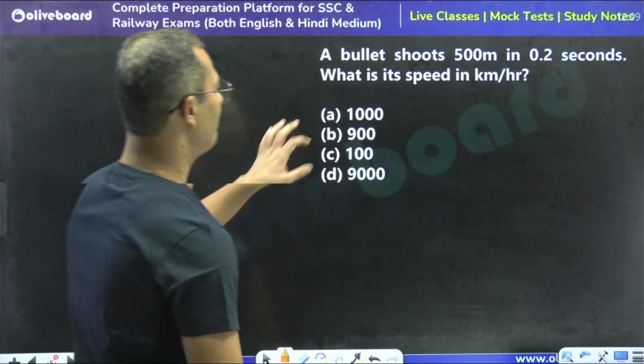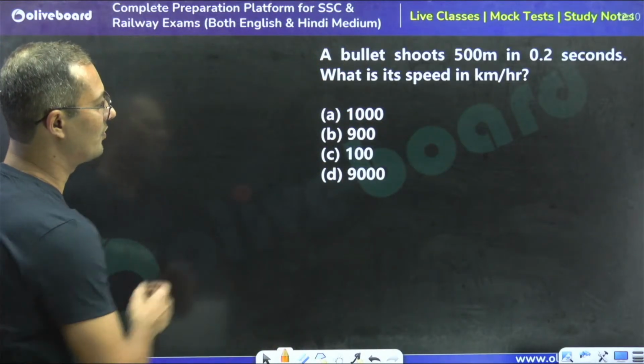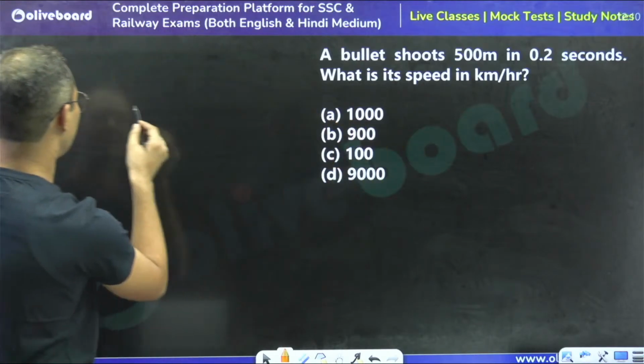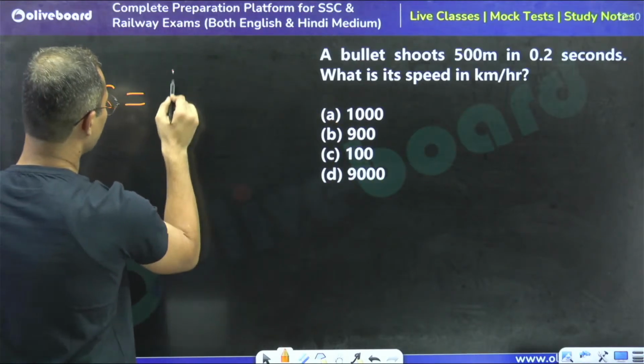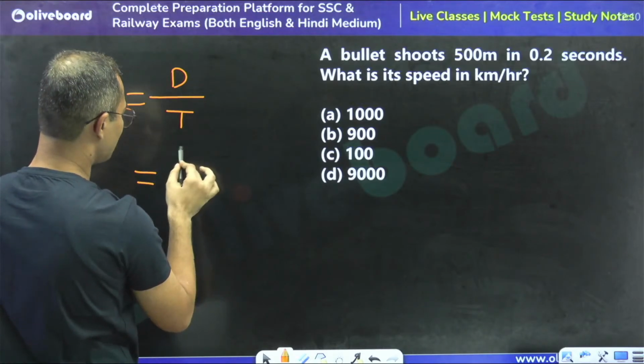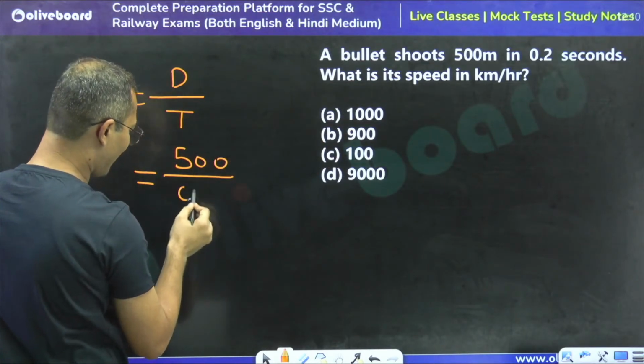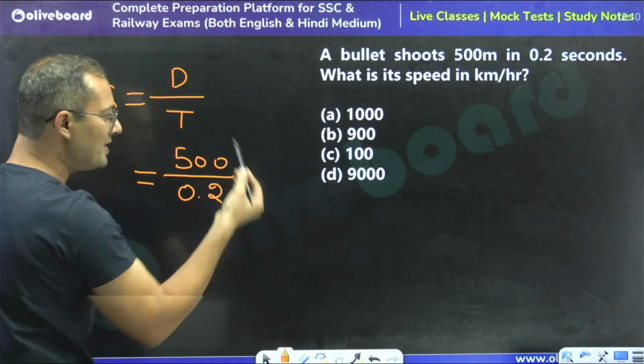A bullet shoots 500 meter in 0.2 seconds. What is the speed in kilometer per hour? Speed is equal to distance divided by time. The distance is 500, which is in meter, and the time is in seconds, so we will get the speed in meter per second.